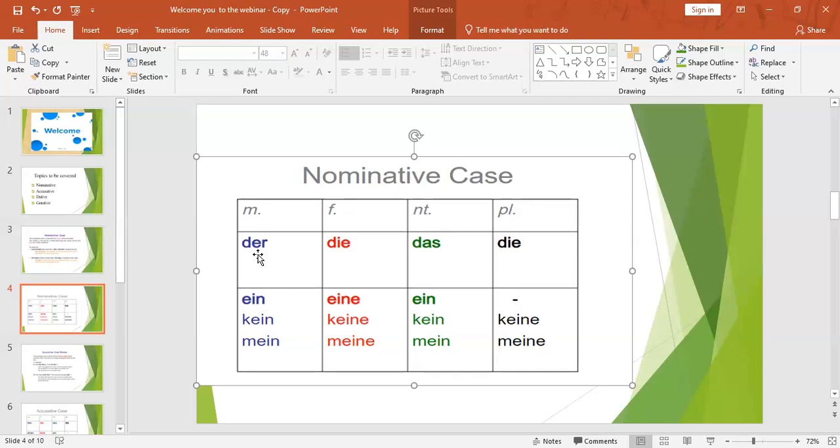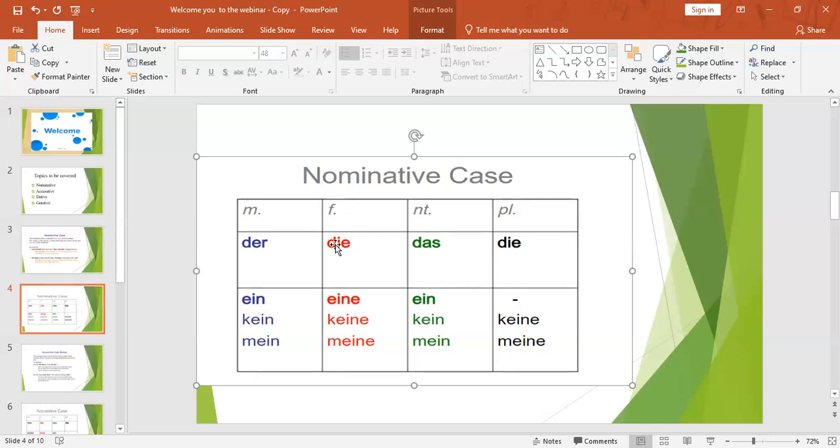And like that. So we write this der before the noun to show that these nouns are all masculine. And we put die to show that the noun is feminine. If we have die before the noun, we get the information that these nouns are feminine. For example, what nouns are feminine? Just now I gave an example: die Wohnung means the apartment.